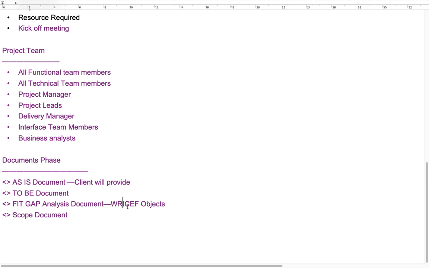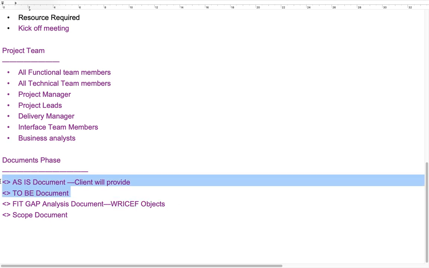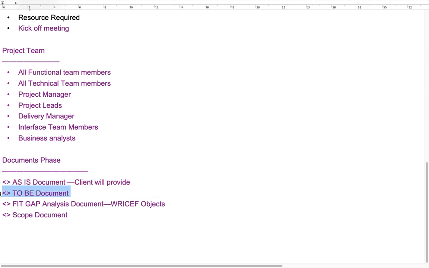These are all things that come under the fit gap. Fit gap means the difference between as-is and to-be. Sometimes the client's business requirements are not met by standard SAP, and that's the reason we do some customization in the SAP standard system. That is called fit gap. We have to prepare the fit gap analysis document for all these cases. That is also part of the SAP functional consultant's work.